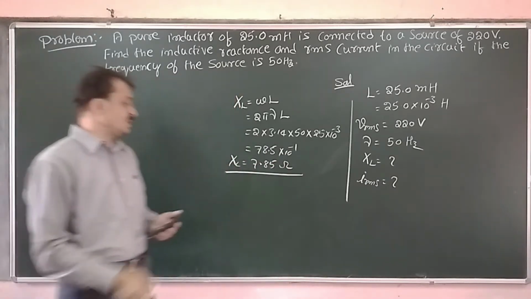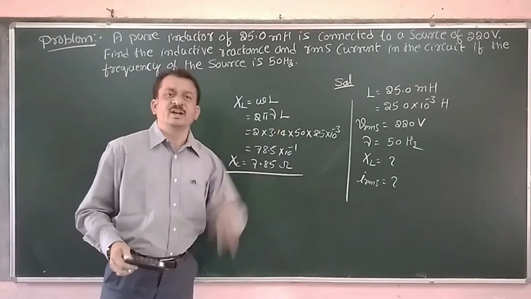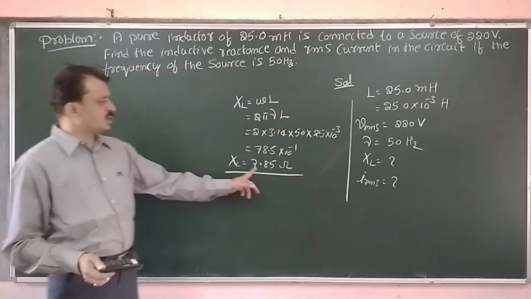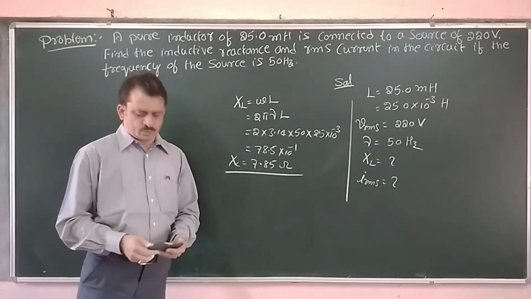The opposition to the flow of AC in the case of an inductive circuit is called inductive reactance. It is 7.85 ohms.